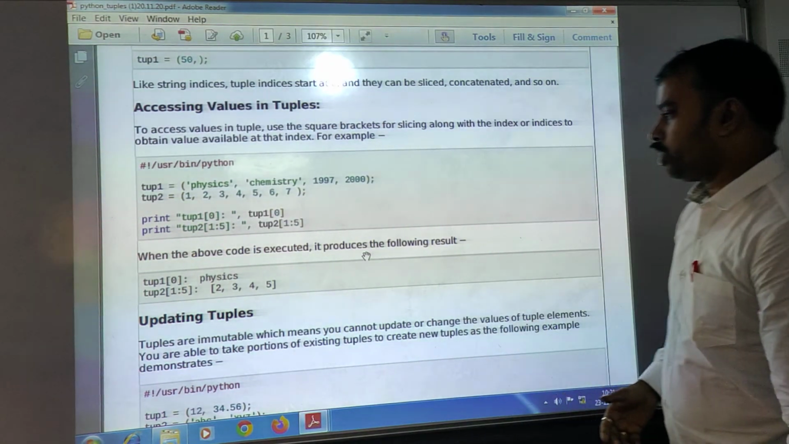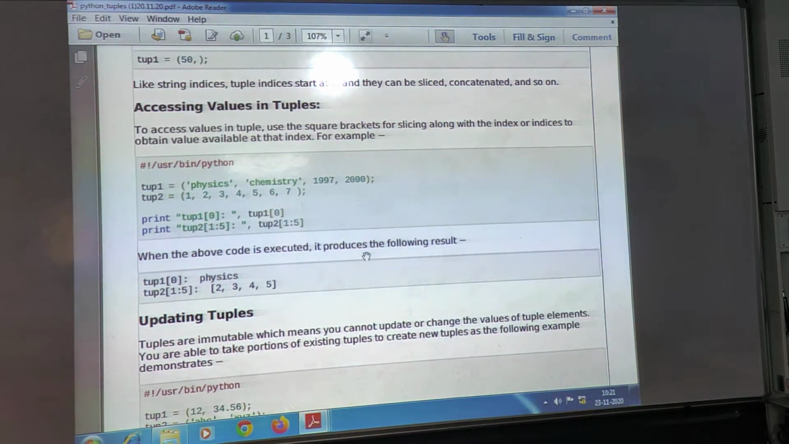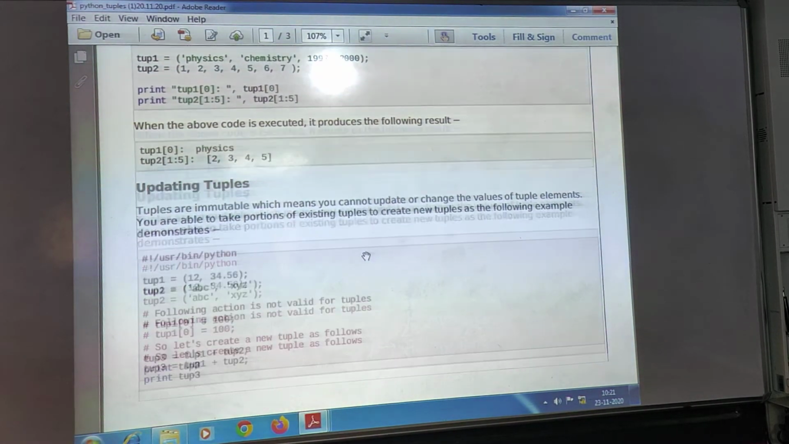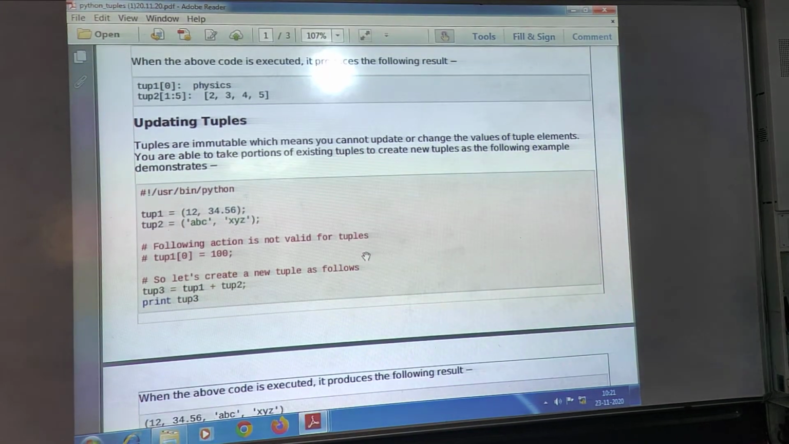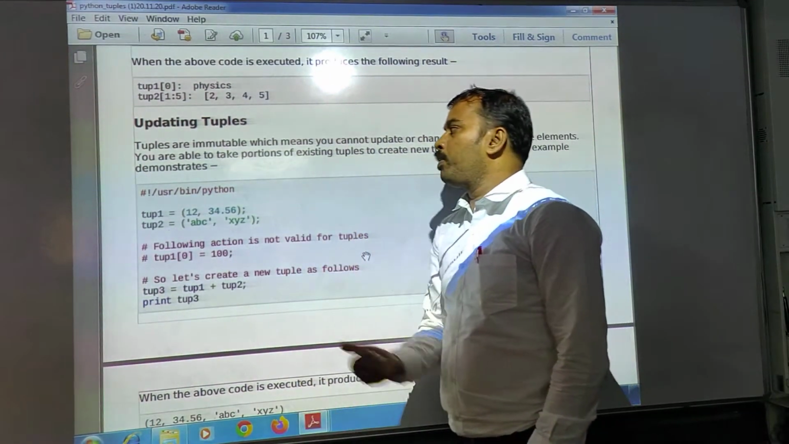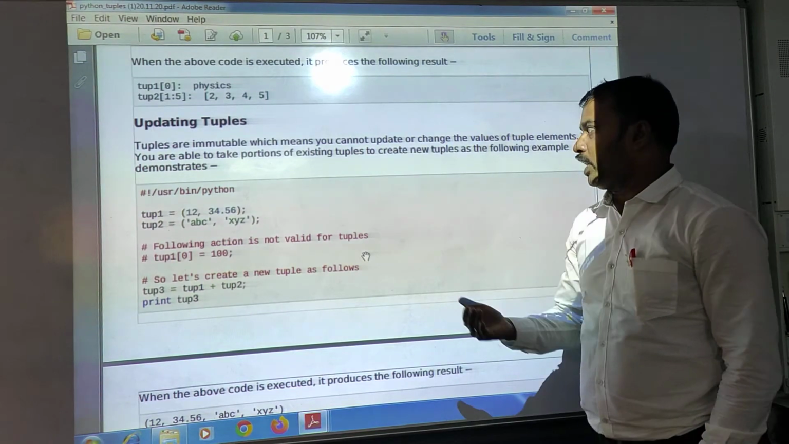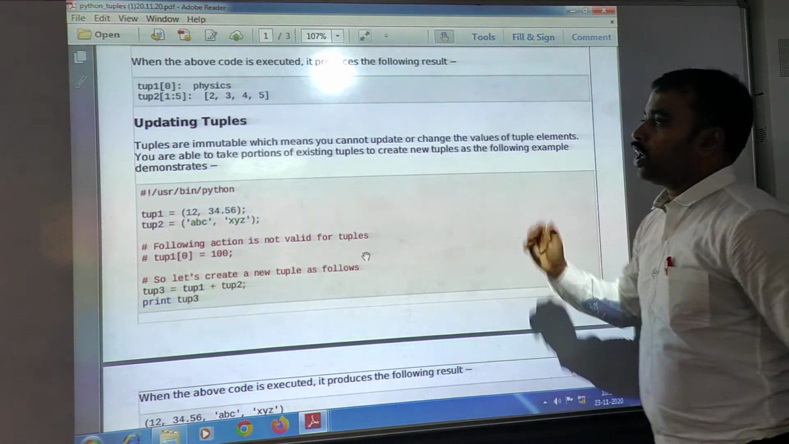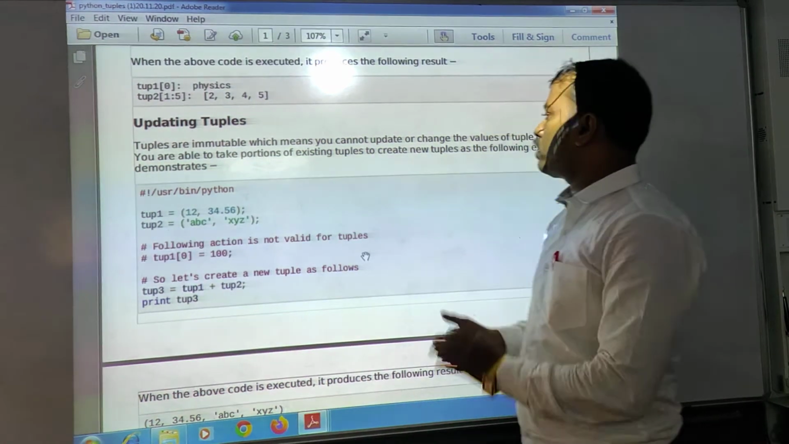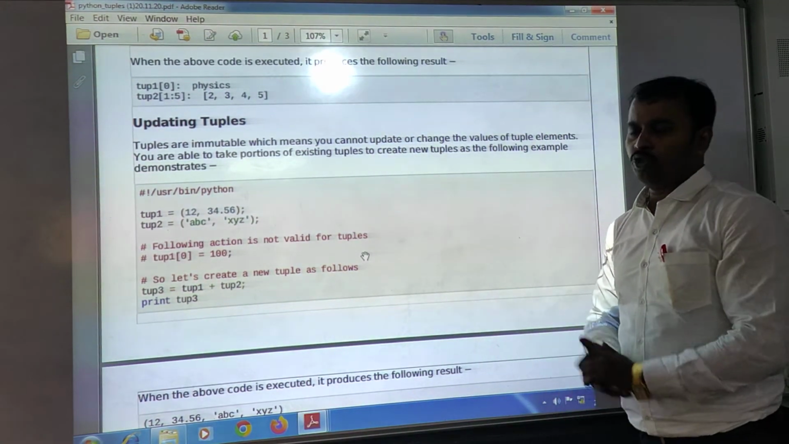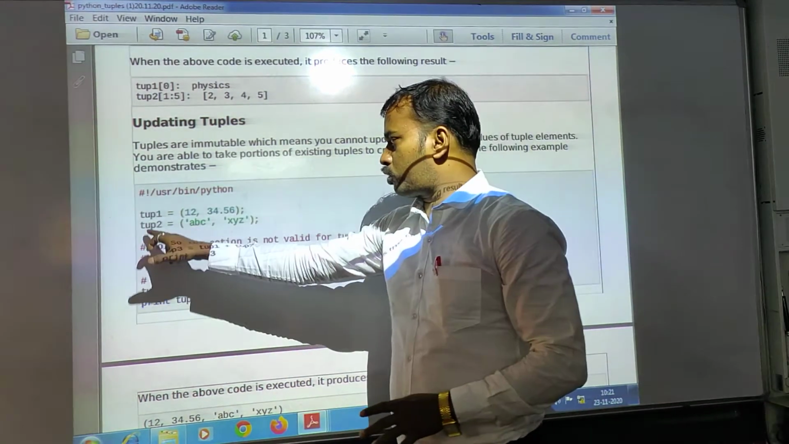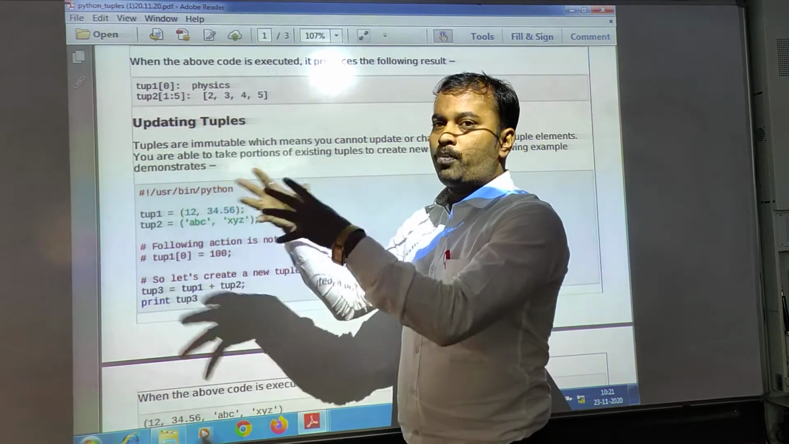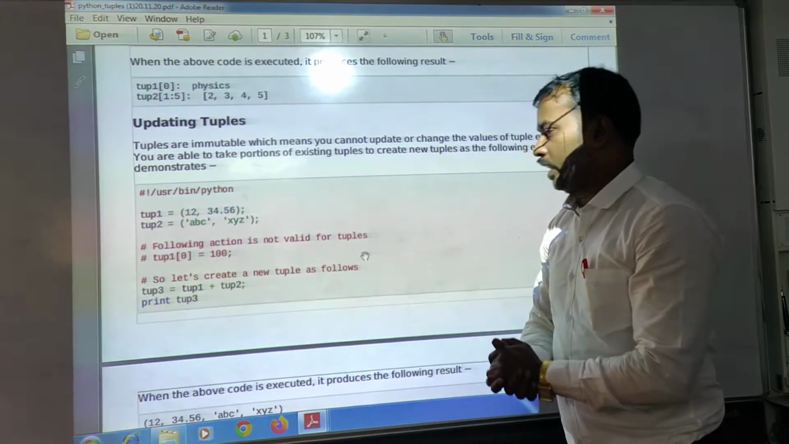After that, when you come to updating tuples, how can you update a tuple's values? You already know that a tuple is an immutable data object, and immutable means you cannot update, modify or change the data value of a tuple element. You are able to take portions of an existing tuple to create a new tuple. There is no problem. Look at this: there are two tuples, but you are not able to change or modify their values because it's an immutable data object.